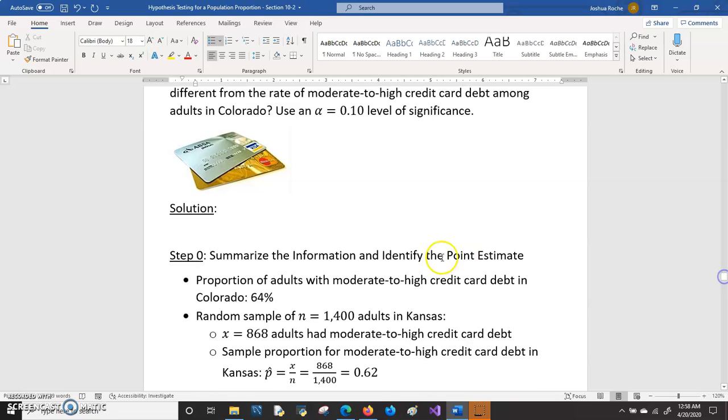For the solution, I'm going to start with that initial step 0, which is to summarize the information and identify the point estimate. So just in summary, in the description of this hypothesis test, the proportion of adults with moderate to high credit card debt in Colorado is 64%.